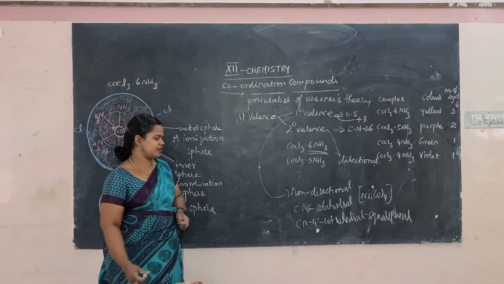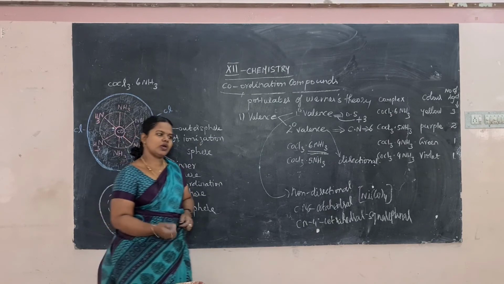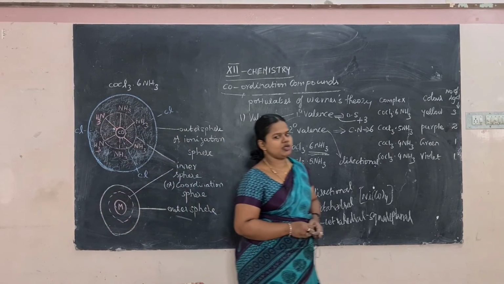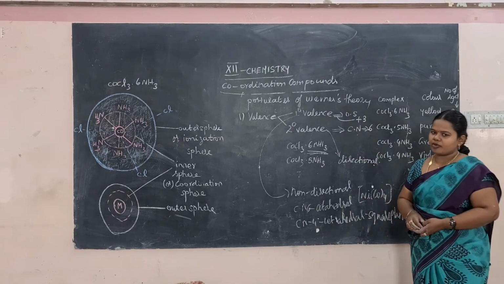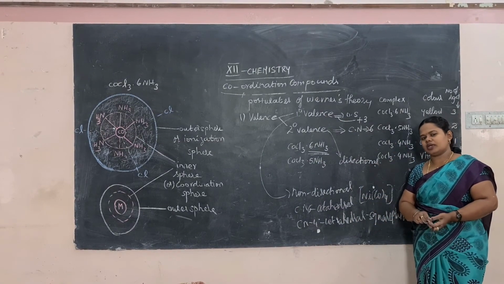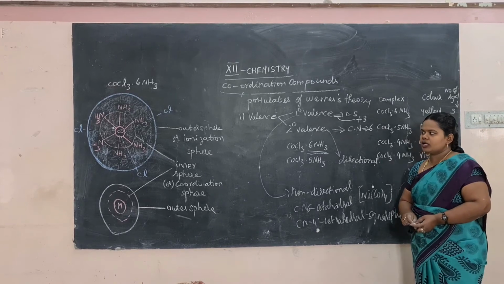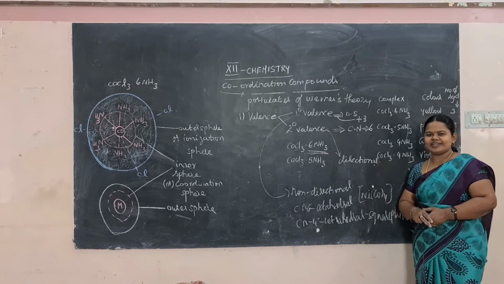Coordination number 6 is octahedral; coordination number 4 may be tetrahedral or square planar. Okay, so these are all about Werner's theory.